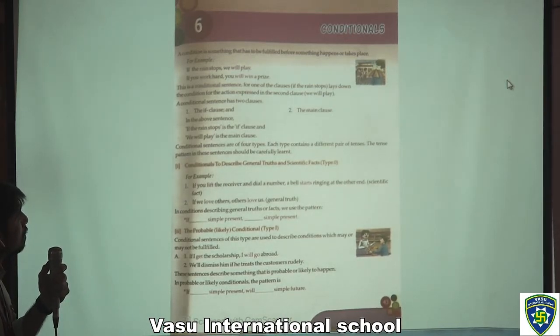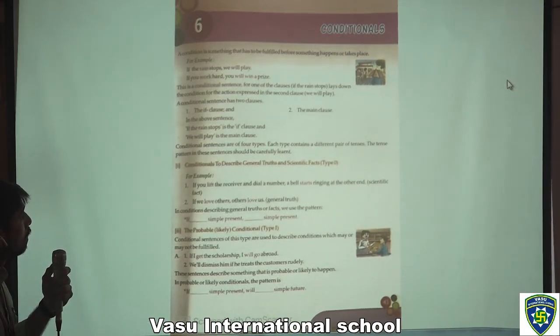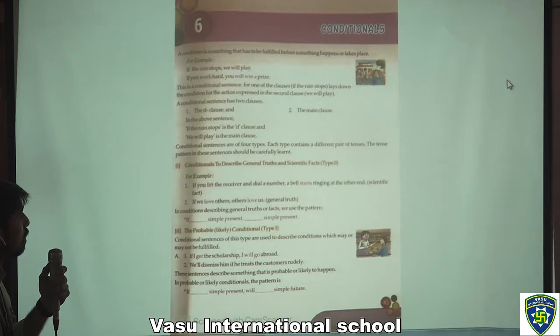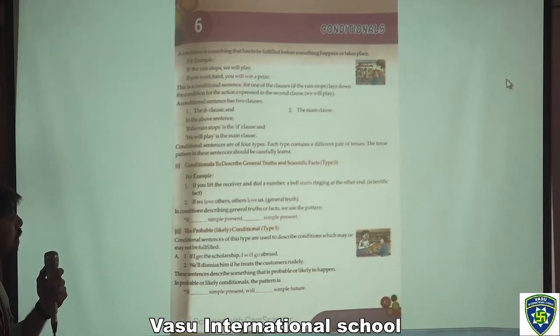A conditional sentence has two clauses, the if clause and the main clause. In the above sentence, if the rain stops is the if clause and we will play is the main clause. Conditional sentences are of four types. Each type contains a different pair of tenses. The tense pattern in these sentences should be carefully learned.